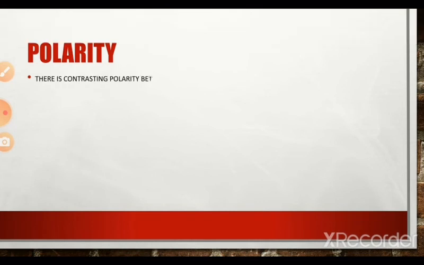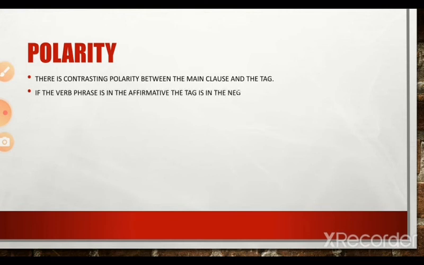There is always a contrasting polarity between the main clause and the tag. If the verb phrase is in the affirmative, the tag is in the negative. So if the verb phrase is in the positive, the tag is in the negative. If the verb phrase is in the negative, the tag is in the positive.